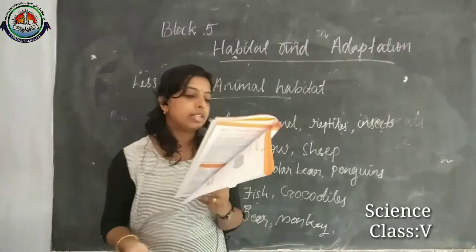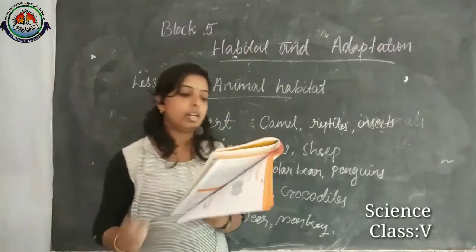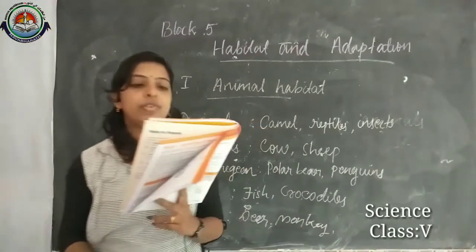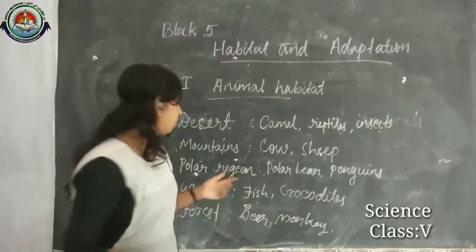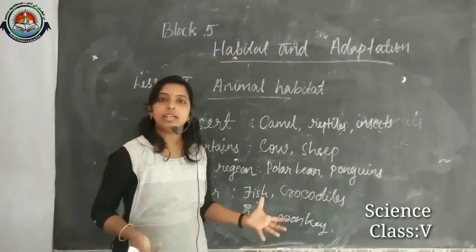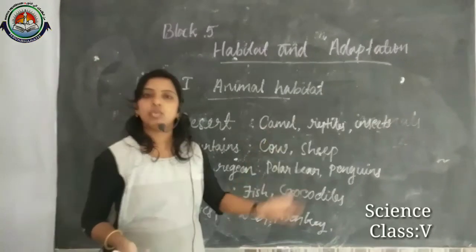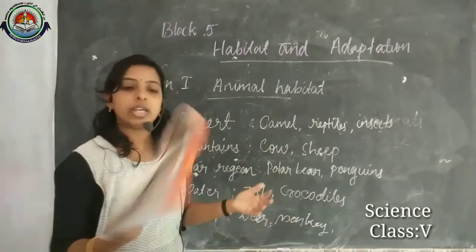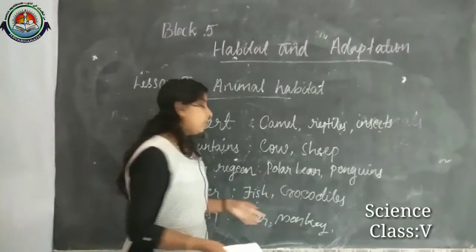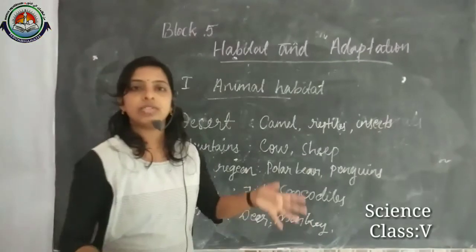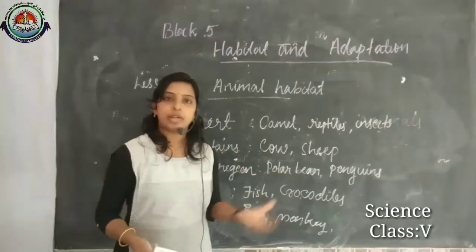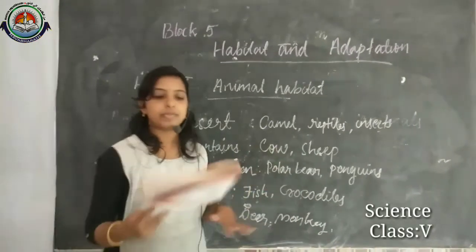Okay, then next one is duck. What's that habitat? Water. Features of that habitat: in the case of water bodies, the habitat provides food, water and protection for the animals that live there.